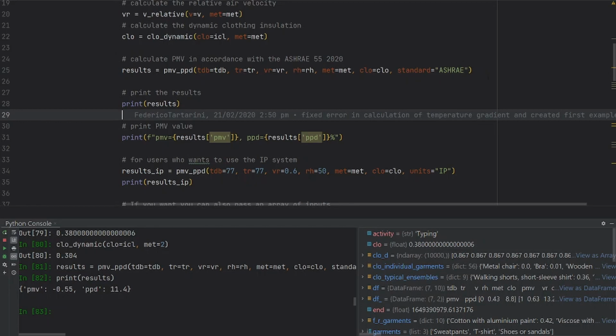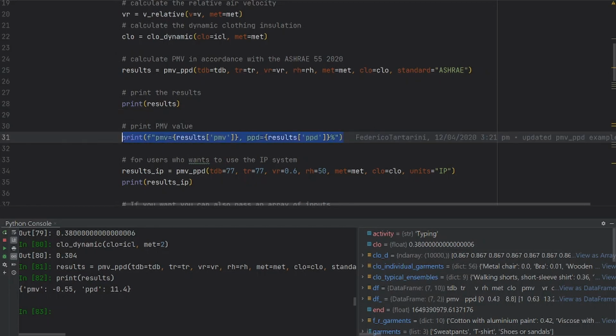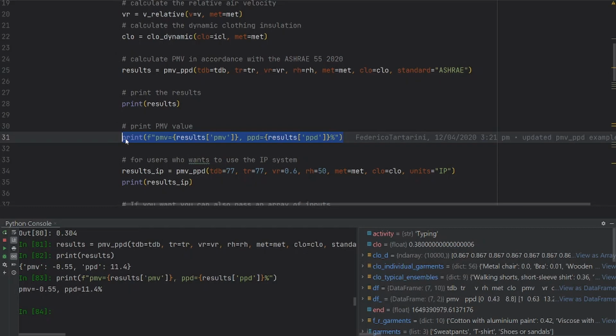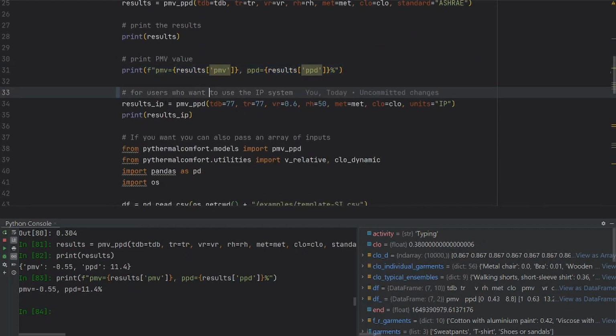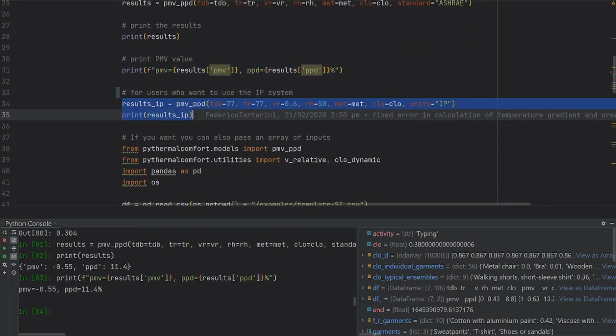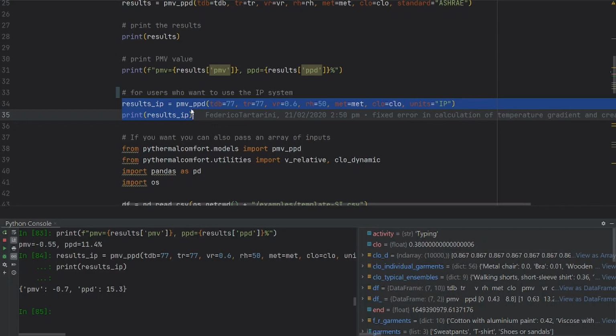And then we can also print the results as a string if you prefer, by just running this line. If on the other hand you want to use the IP system, you can just say that the unit has to be IP. So let me run this line here, and you get the results for the IP unit. Of course, the value of PMV is independent of whether you're using imperial or SI units.